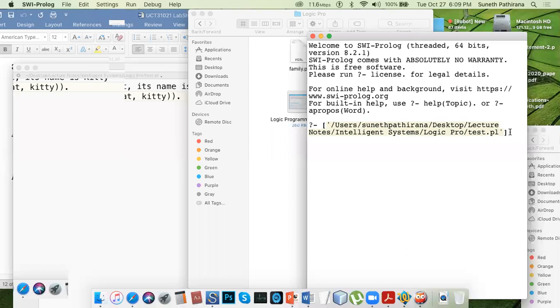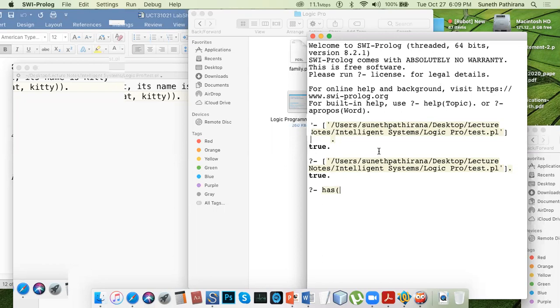Just missed the punctuation mark. So true. We'll do it again. So I'm going to call this function as. So let's use a variable pet y z.